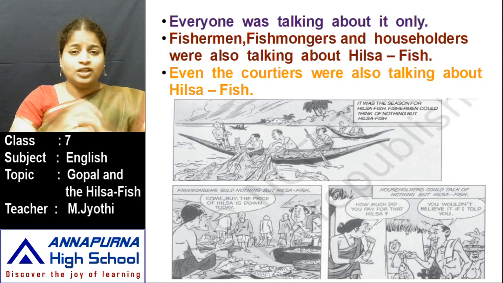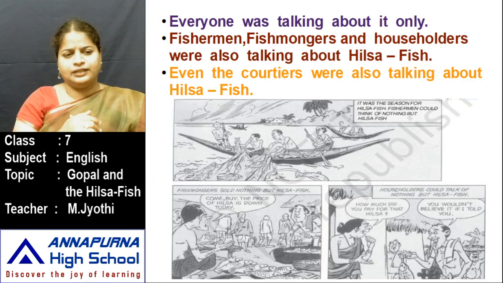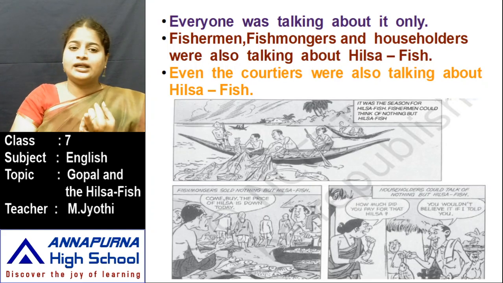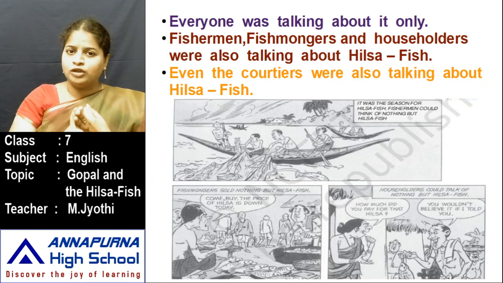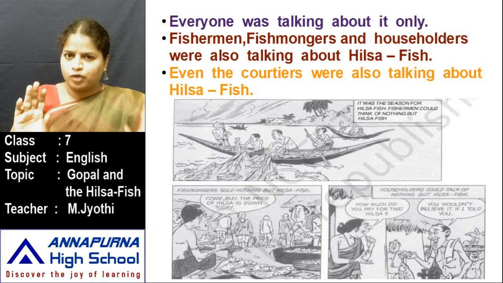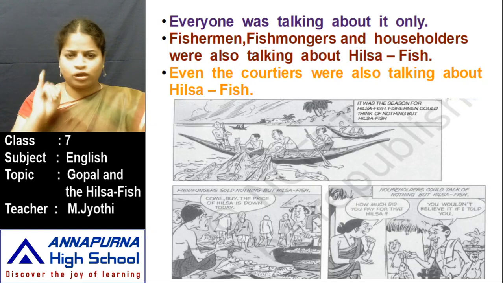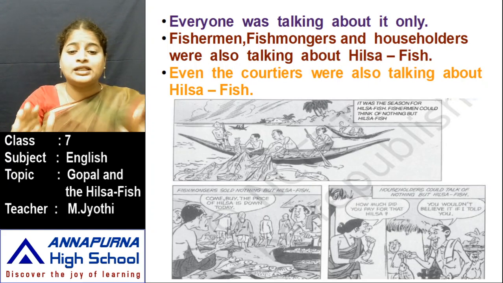Fishmongers are those who sell us fish. We go to the market and buy fish, no, children. From whom do we buy? From fishmongers only. So fishermen, fishmongers, and then householders. Householders means our mother, father, everyone. So fishermen, fishmongers and householders were all talking about Hilsa fish. Fishermen were talking about Hilsa fish, fishmongers were talking about Hilsa fish, and householders were also talking about Hilsa fish. Even the courtiers were also talking about Hilsa fish.